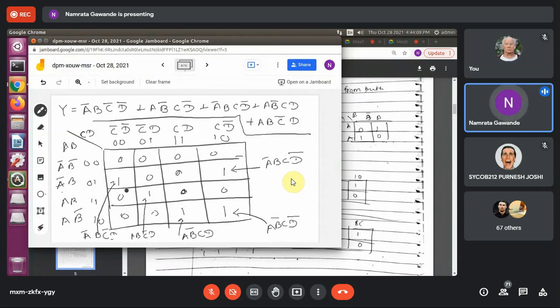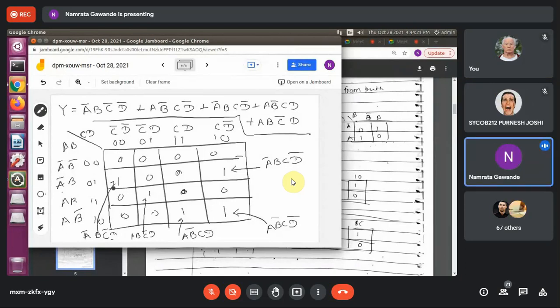Have you understood how to represent the standard SOP expression in terms of K-map? Yes, ma'am. Yes, ma'am. Okay. At what time your next lecture is there? 11:25. 11:25, na? Yes, ma'am. Okay.